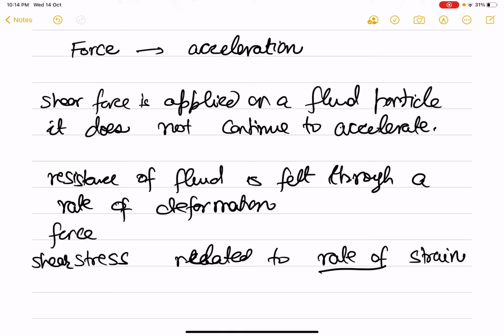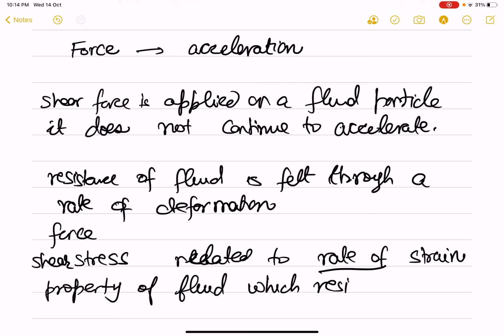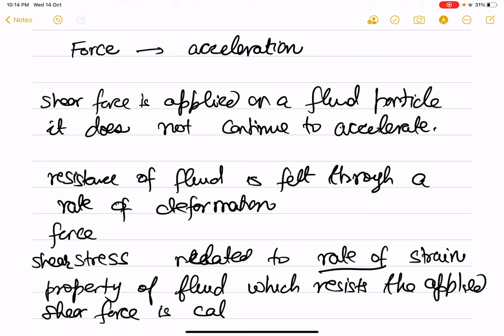In a solid, this was related directly to the strain, but in a fluid, it is related to the rate of strain. And this property of fluid which resists the applied shear force is called viscosity.